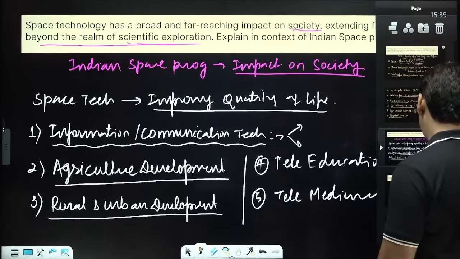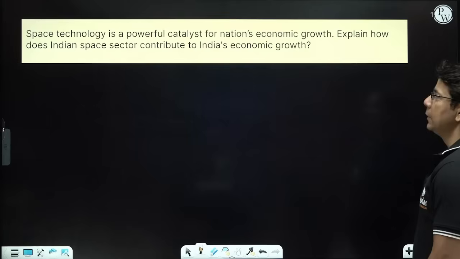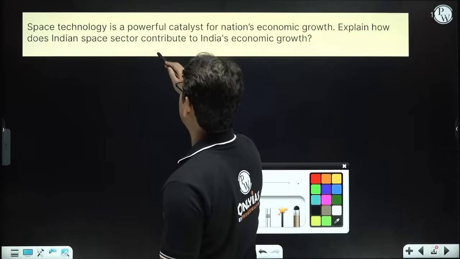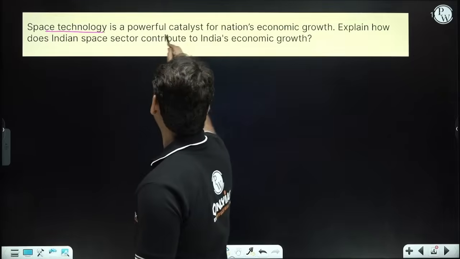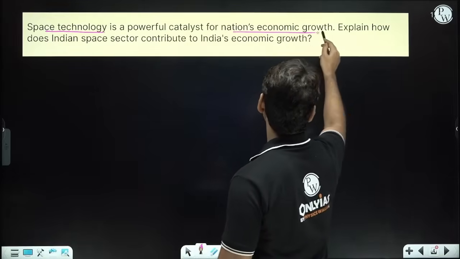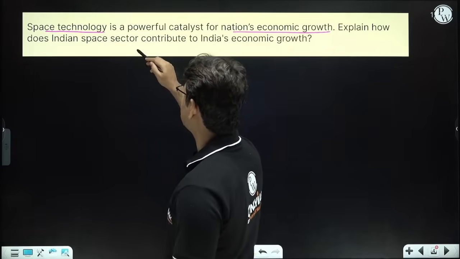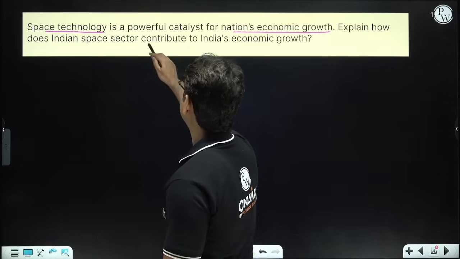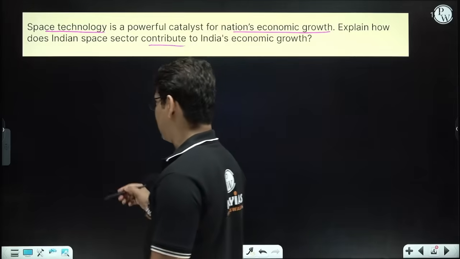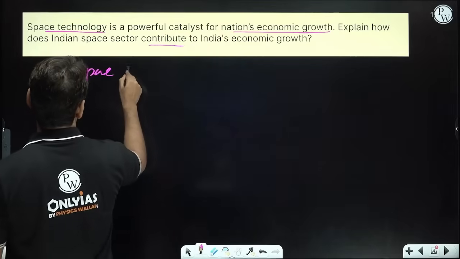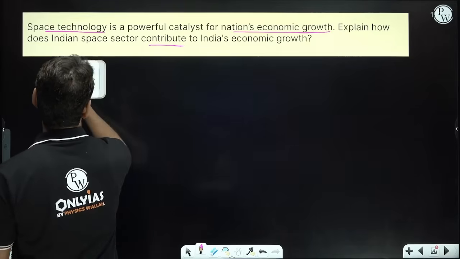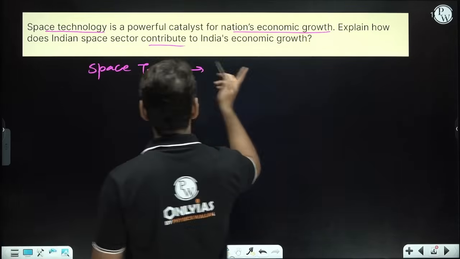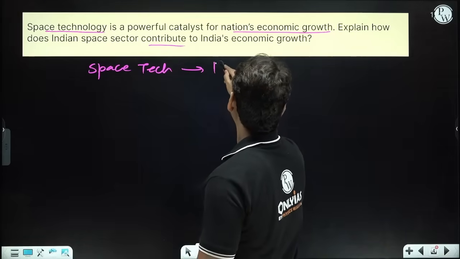Okay, let's move on to the next one. We have many questions to discuss. Now this is again a very important aspect, and it talks about space technology as a powerful catalyst for national economic growth. Explain how the Indian space sector contributes to India's economic growth. Right. So again the thing is very simple, that is space technology. Space technology is connecting with what? Economic growth.